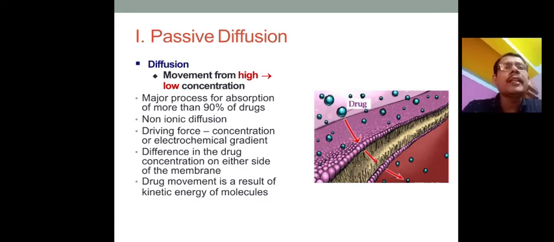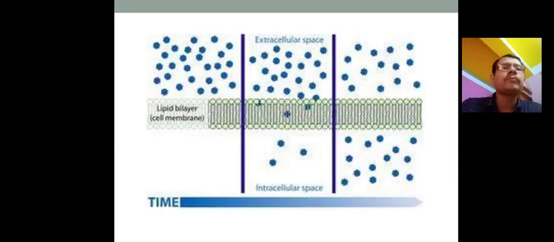So many factors can affect passive diffusion, and passive diffusion is the process by which the drug can be absorbed, more than 90%. So in the case of formulation, you design the drug to be absorbed through passive diffusion for better drug absorption, better bioavailability, better therapeutic activity.